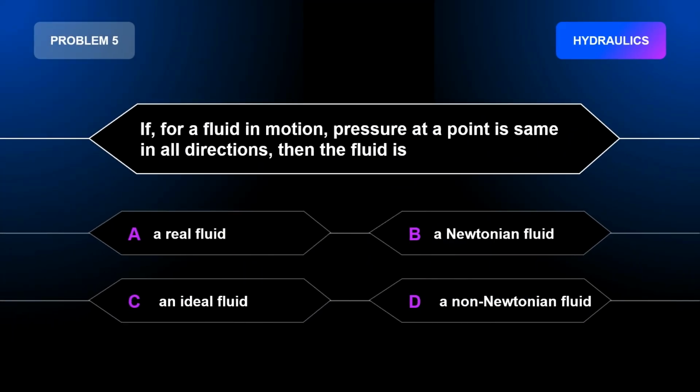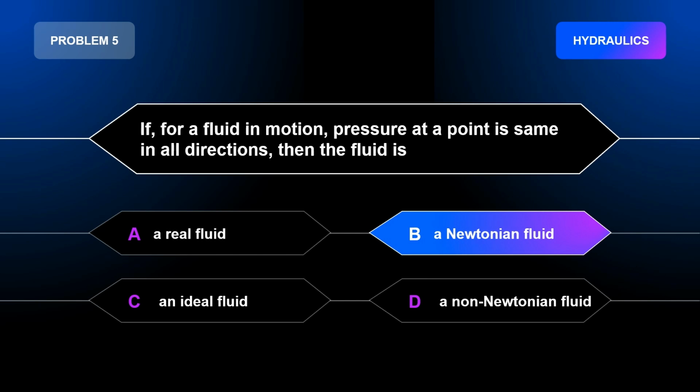Problem number 5. If, for a fluid in motion, pressure at a point is the same in all directions, then the fluid is A. A real fluid. B. A Newtonian fluid. C. An ideal fluid. D. A non-Newtonian fluid. The correct answer is letter B. A Newtonian fluid.